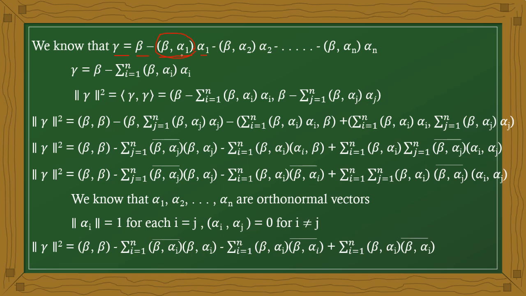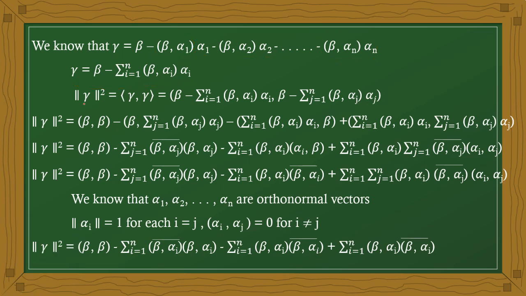We know that the dot product of vectors A and B is a scalar value, not a vector value. Then beta alpha 2 times alpha 2 is also a scalar multiplication. And it is also equal to gamma equals beta minus the summation, i equal to 1 to n, of the inner product of beta and alpha i times alpha i. That is the nature of the gamma vector.